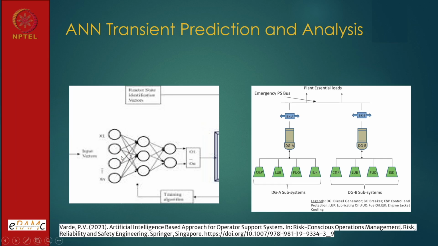And this is from my book, Artificial Intelligence based approach for operator support system in risk conscious operation management, risk reliability, Singapore actually. So, it was my presentation, I guess. That is what I had presented during one of the conferences or a book.